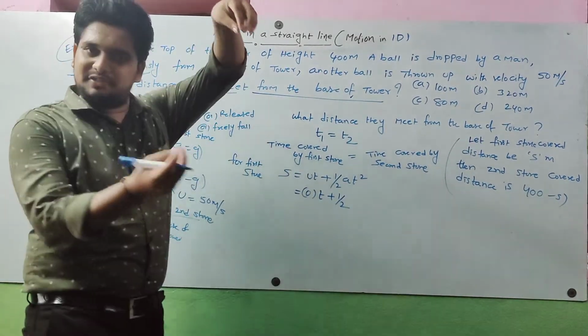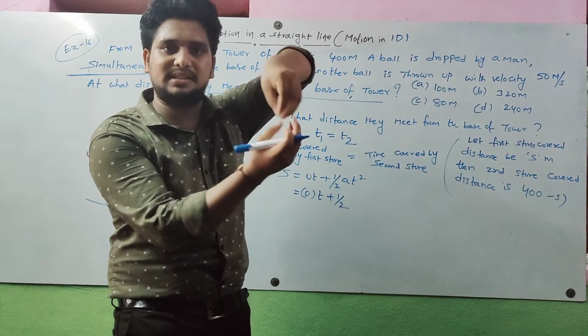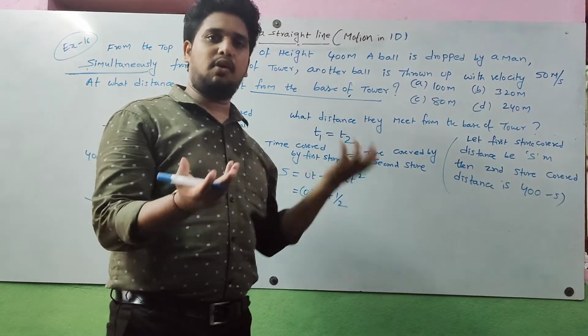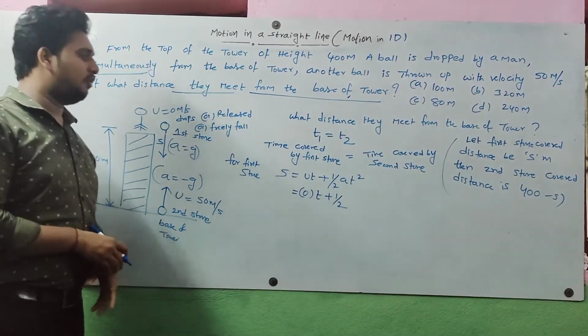If they meet, and the first stone covered s meters, then the second stone covered the remaining distance, that means 400 minus s.